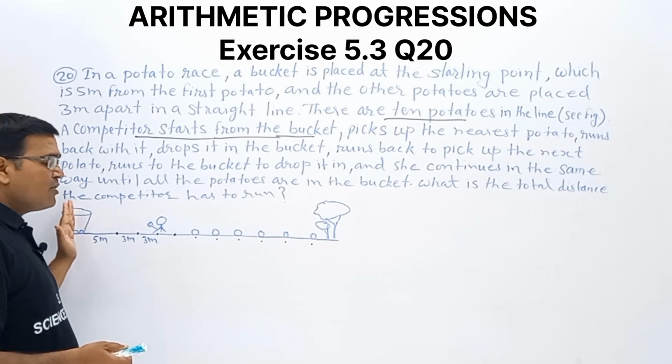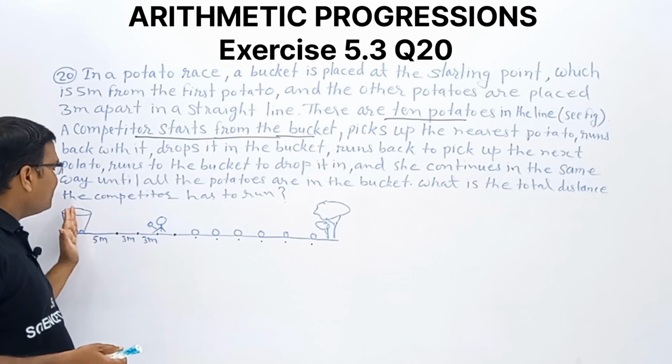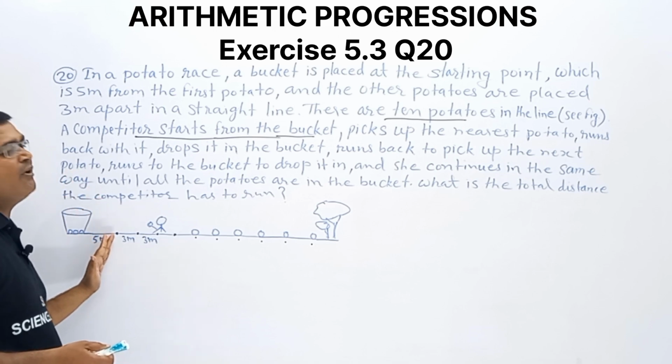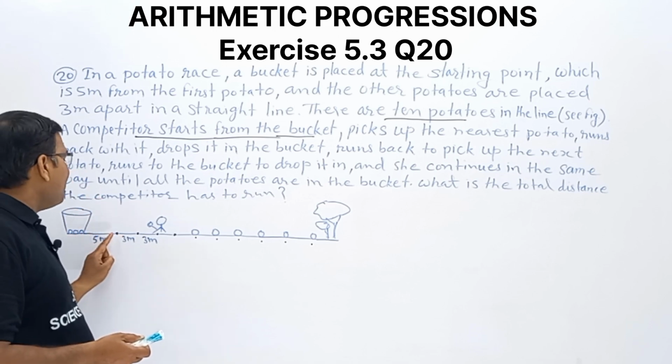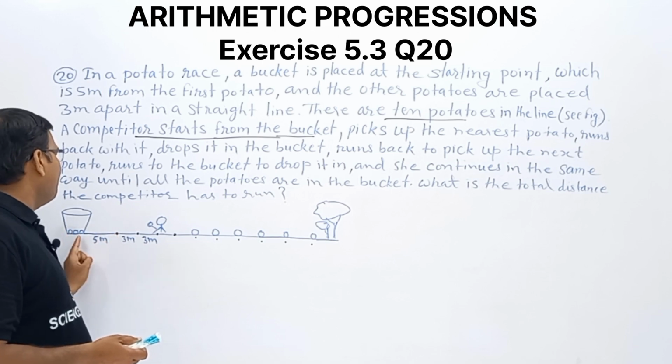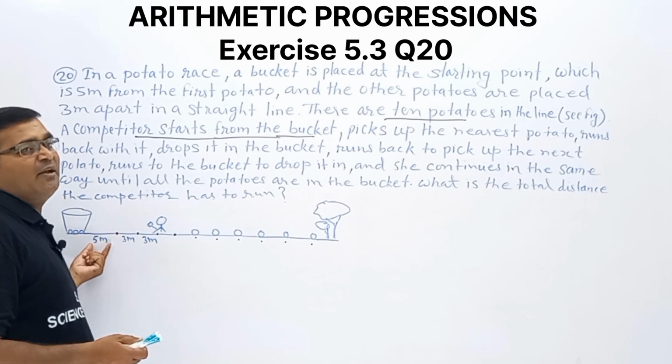Starting from this point, the nearest potato is 5 meters away. The distance from the bucket to the nearest potato is 5 meters.